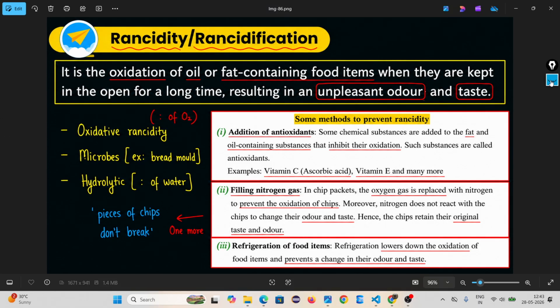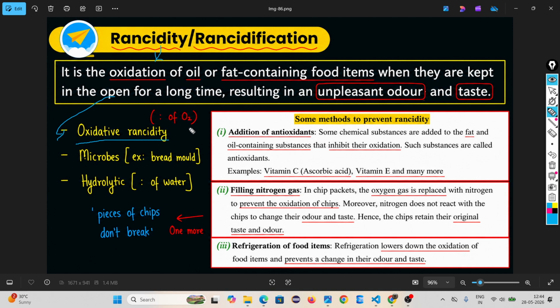Last concept, that is rancidity or rancidification. It is the oxidation of oil and fat containing food items when they are kept in the open for a long time, resulting in an unpleasant odor and taste. Suppose you keep chicken curry in open air, after some time the smell becomes unpleasant and the taste also becomes unpleasant. This is oxidative rancidity.